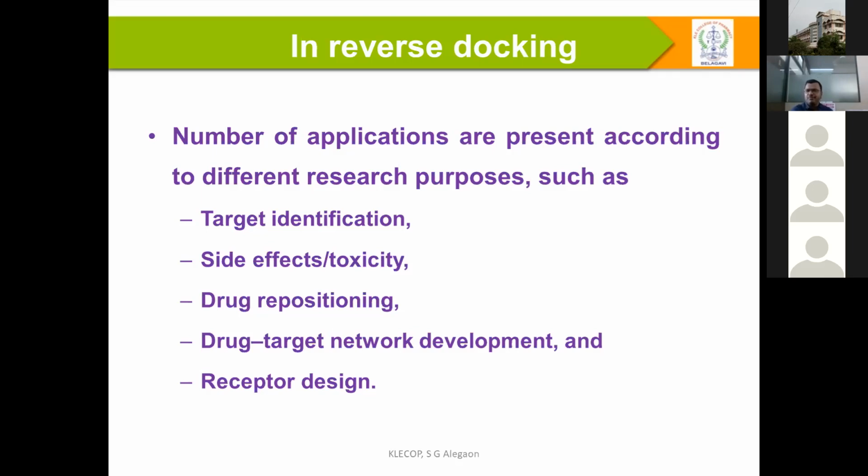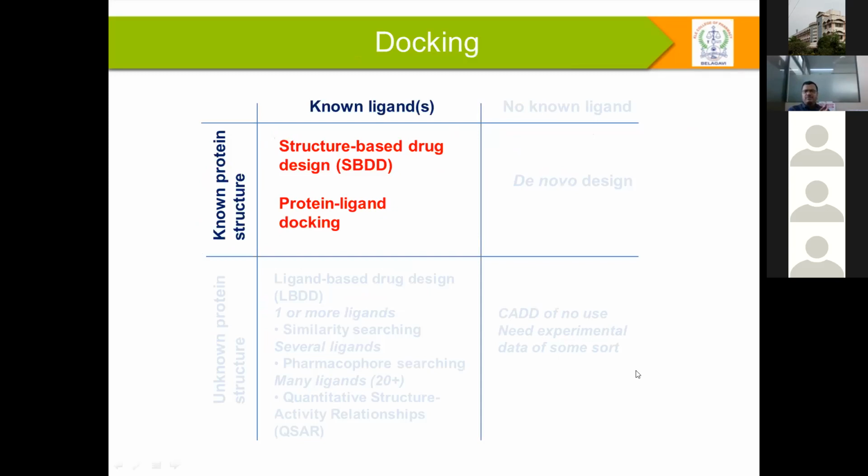Repositioning plays another important role at present in rational drug discovery. And drug target network development is important for pharmacology people, and for natural product chemistry or pharmacognosy people who work on natural extracts. Network pharmacology and drug target network development play another important role in reverse docking. Finally, docking plays an important role in receptor design as well as ligand design.